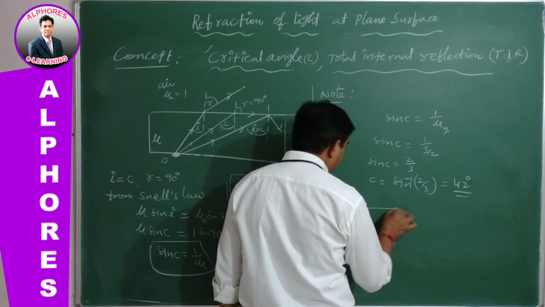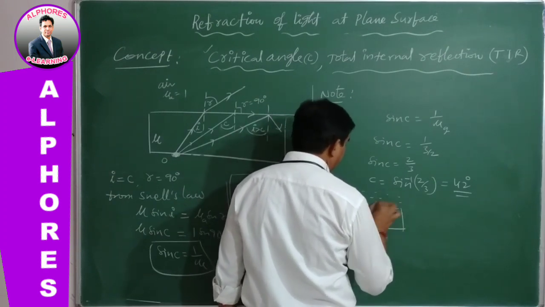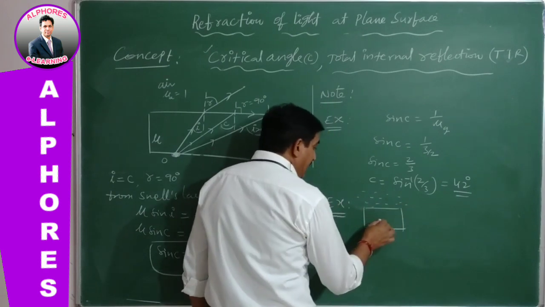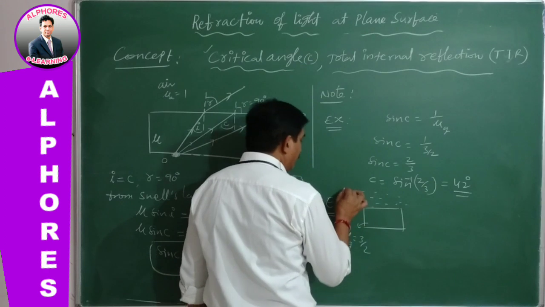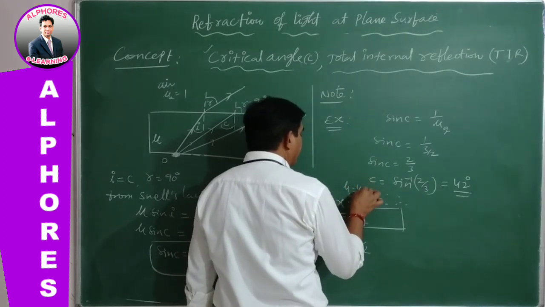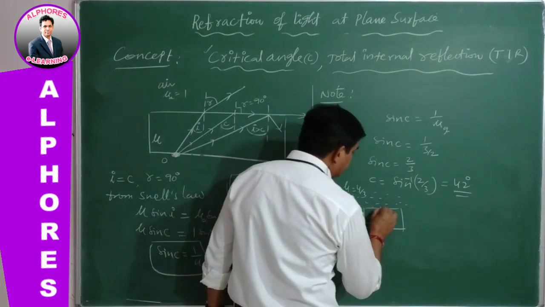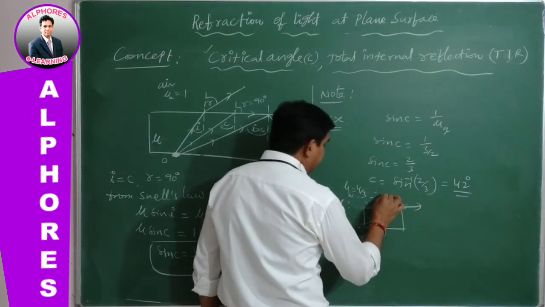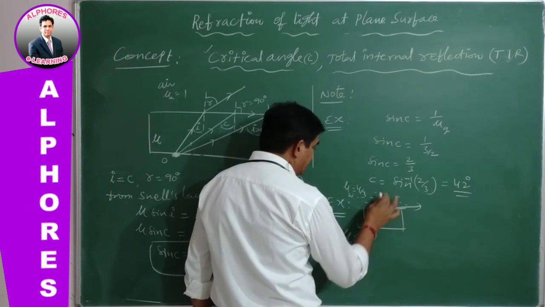Consider here it is a glass which is kept in water medium. Glass refractive index is given 3 by 2. Water refractive index is 4 by 3. Light is traveling from glass into water and it is grazing the surface separating glass and water.